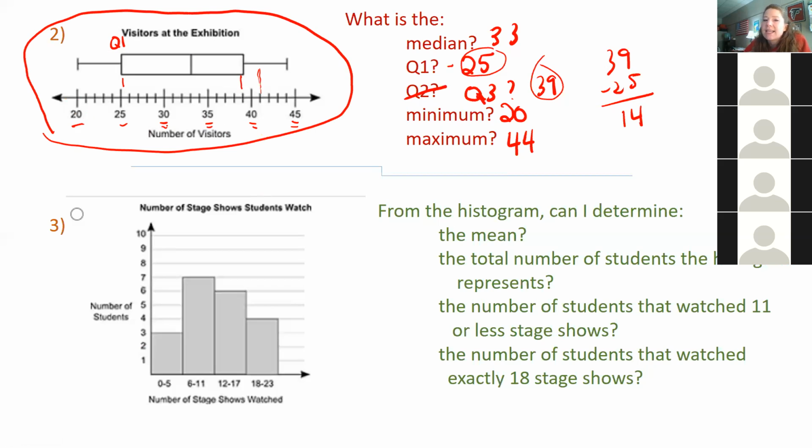Right, because I cannot tell on a box plot how many people this box plot represents. So I wouldn't be able to know all of my data. It just gives me a percentage of the lowest 25%, so on and so forth. And I don't know how many total people it represents. So I can't find the mean from a box and whisker plot. All right, so now down here, we already talked about this is a histogram. So could I determine the mean from a histogram?